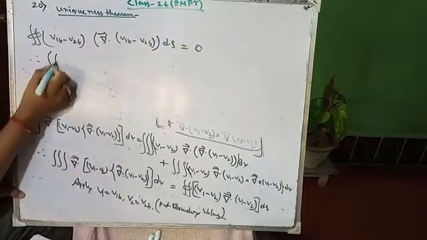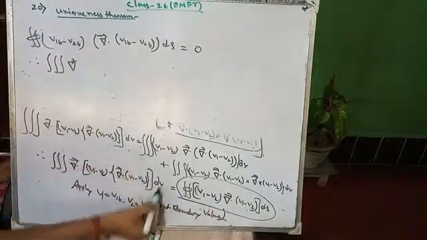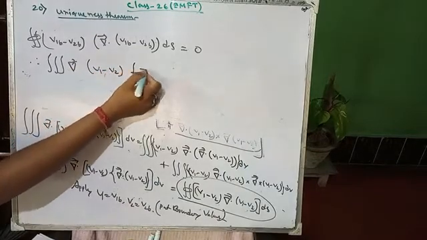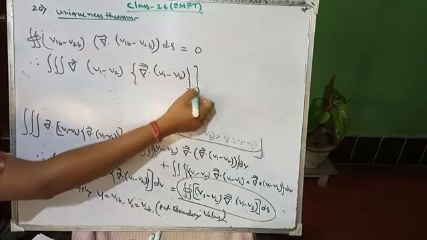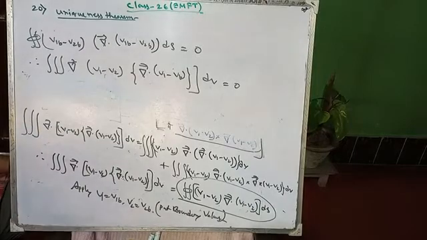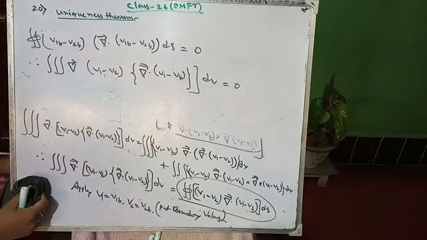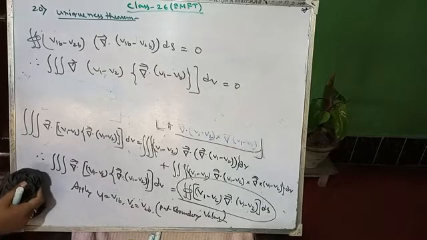So if that is 0, then the left hand side also will be 0. So the triple integration of (v1 minus v2) times the divergence of (v1 minus v2) over dv equals 0.